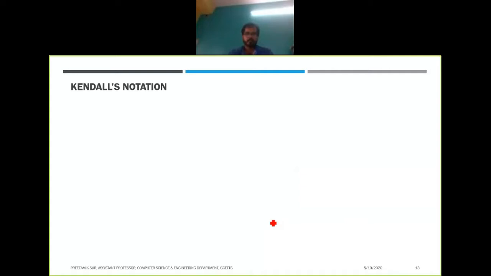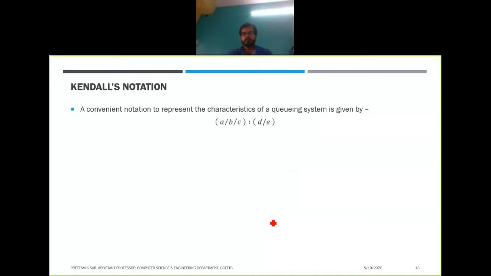Now we will move into modeling a queue with this information, but prior to modeling a queue, we will get to know about Kendall's notation. So what does it mean? Kendall notation is a convenient way to represent the characteristics of a queuing system. There are 5 or 6 parameters to it, and in your syllabus they are working with 5 parameters, so I have shown only the 5 parameters. There is another parameter as well.